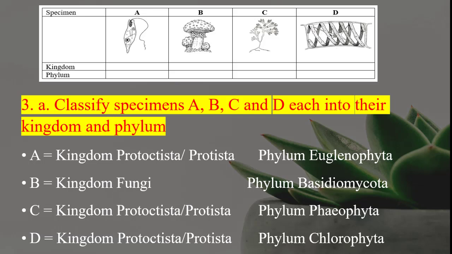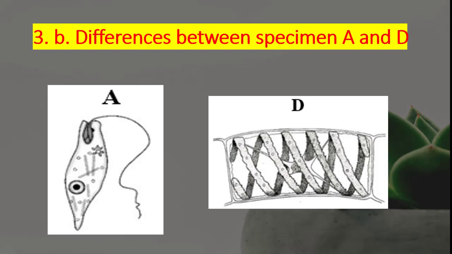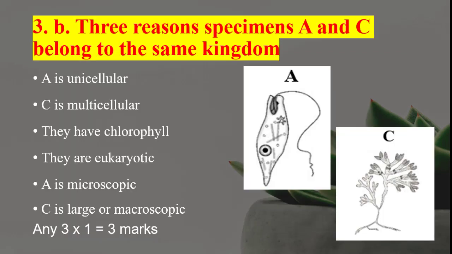Very good. For B, you were to give 3 reasons A and C belong to the same kingdom. So here we have A and C. So A, as you know, is kingdom Protoctista. C is also Protoctista.